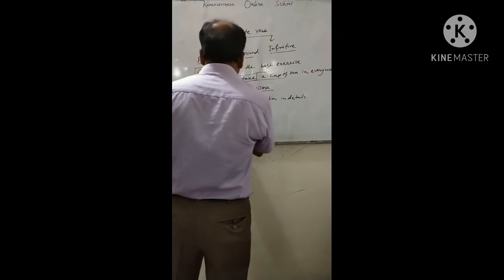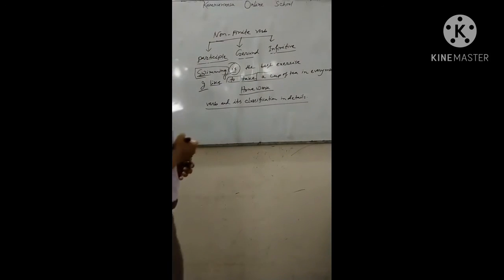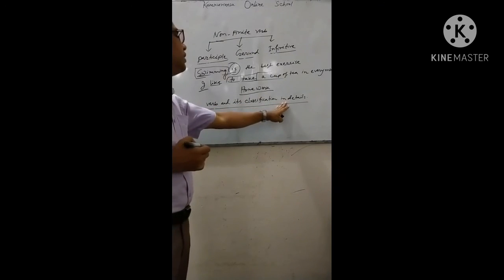I mean, your homework is verb and its classification in details. You have to learn at home what is verb and its classification in details.